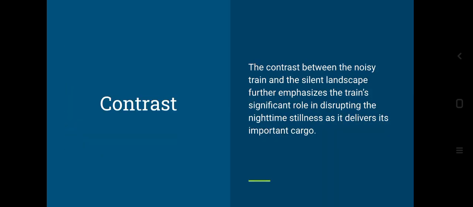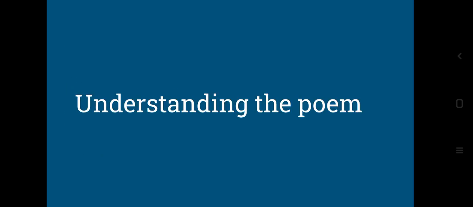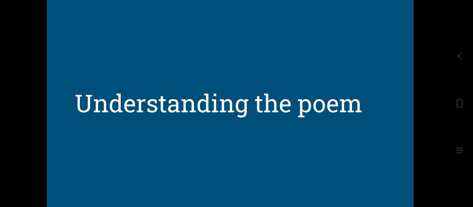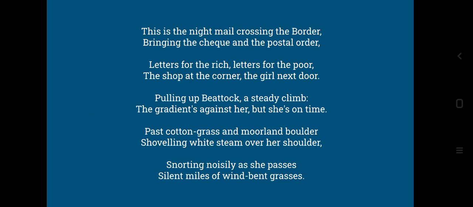Everything we have already done. Okay, we now start with the poem. This is the night mail crossing the border, bringing the check and the postal order. So the rhyme scheme is AB in this particular stanza.